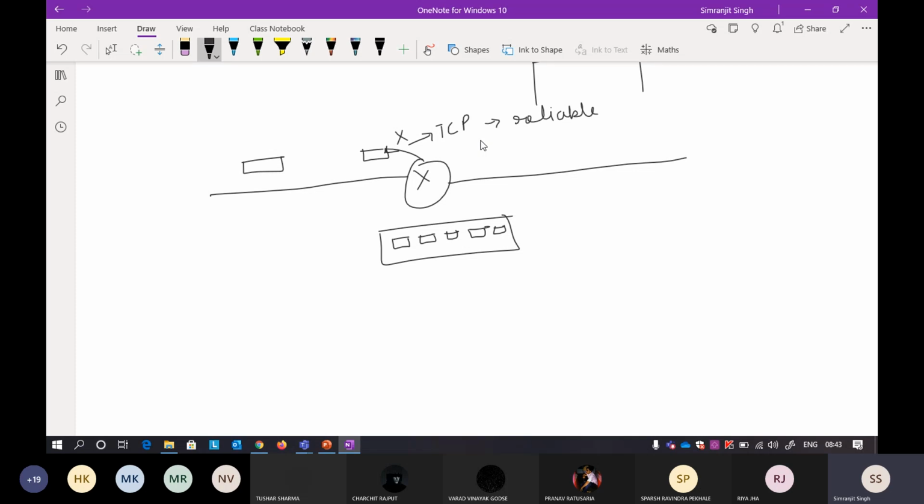This protocol will not be lost. Okay, so now what it does, this router will look inside its own buffer and find if there is any other packet that is not using a TCP. Suppose this packet is not using a TCP, it is simply using an ICMP protocol. If it is using the ICMP protocol, this router discards this particular ICMP packet and puts this particular TCP packet in the buffer. Okay, so that is how this particular protocol field works.